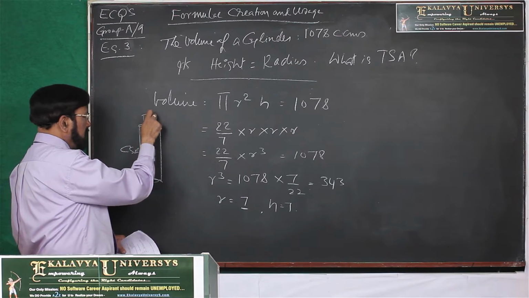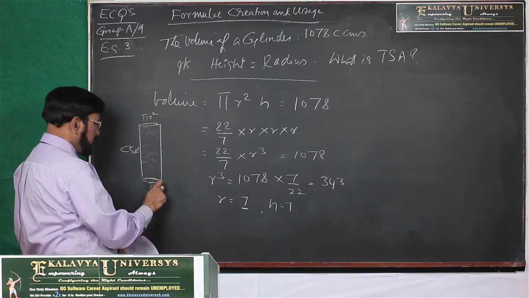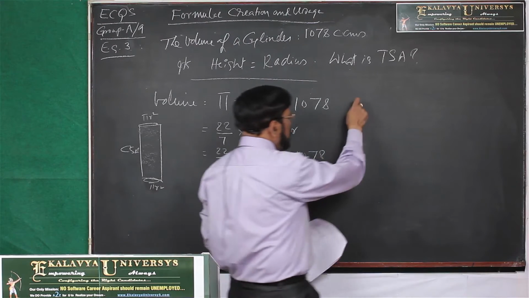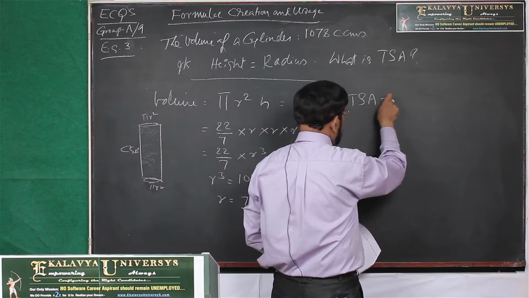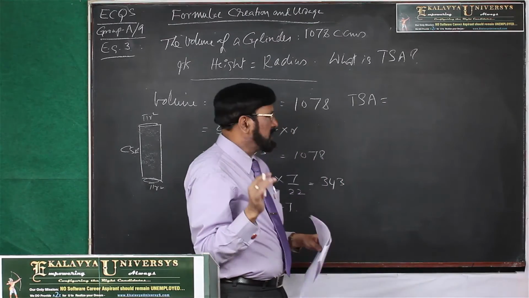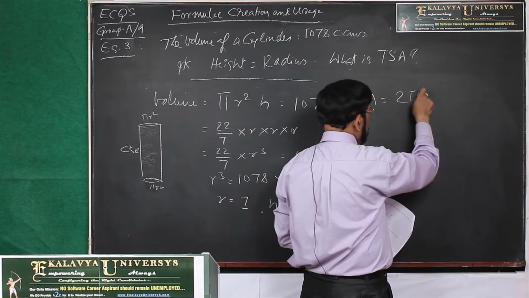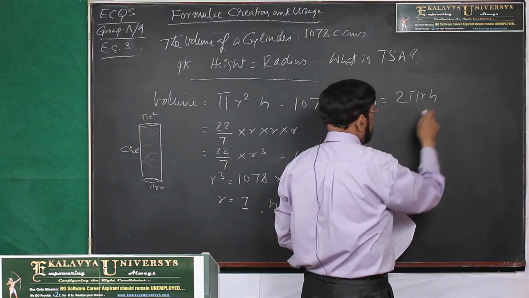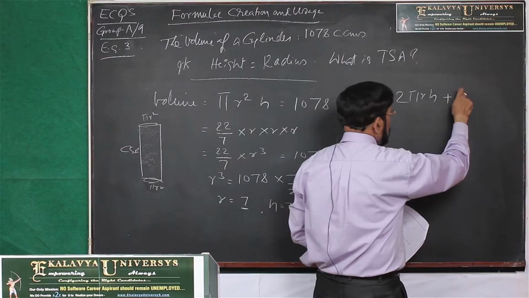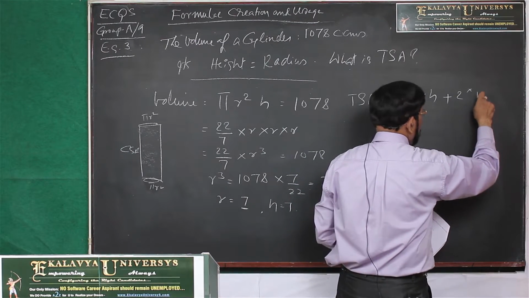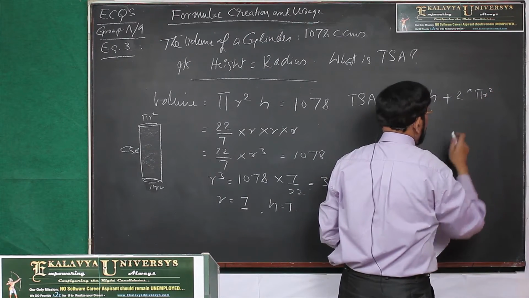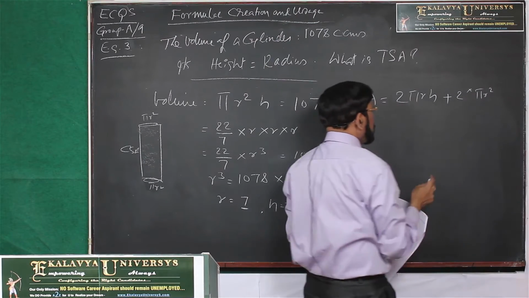This is pi r square, this is another pi r square. So, TSA: don't use memorized formulas and all that, just simply create it. Then 2 pi r h is the CSA, plus 2 into pi r square,